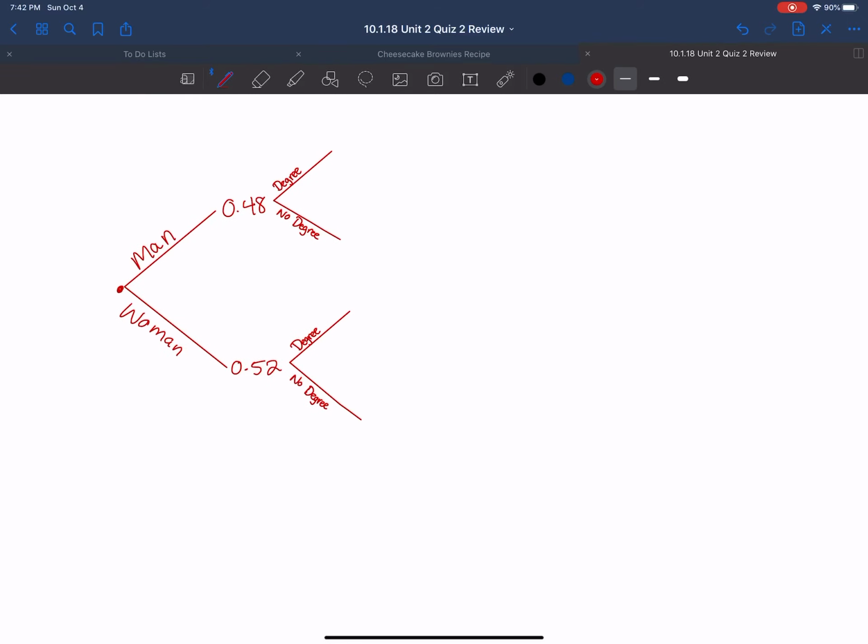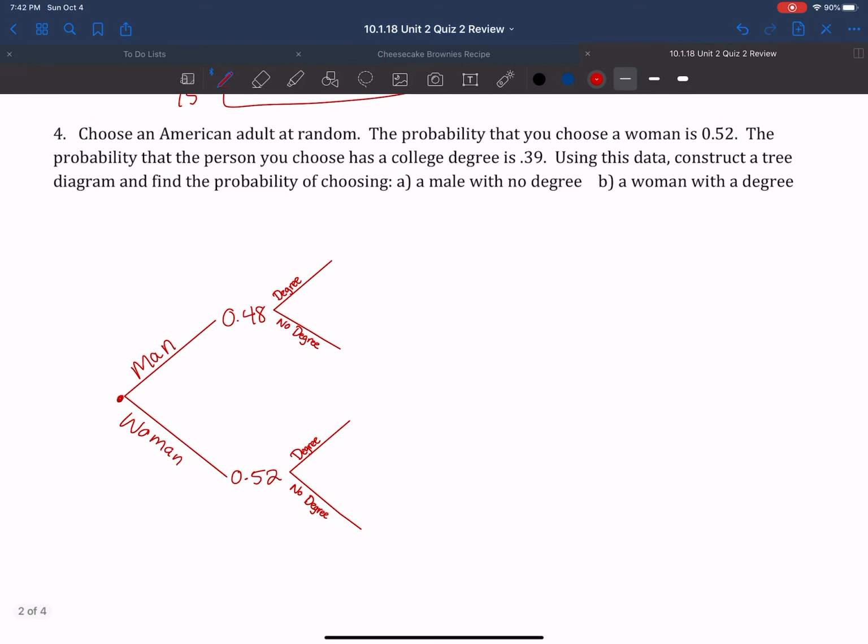Okay. Now it said that the probability of having a degree is 0.39. So that means the probability of having no degree is 0.61. That's going to be the same for both of these. So we need to find the probability of finding a male with no degree and a woman with a degree.